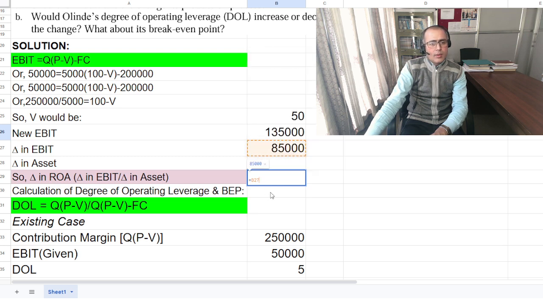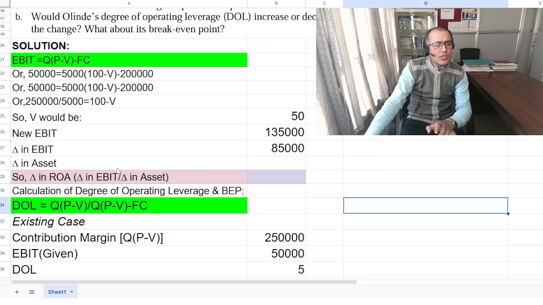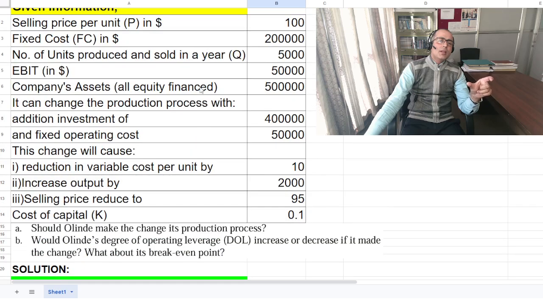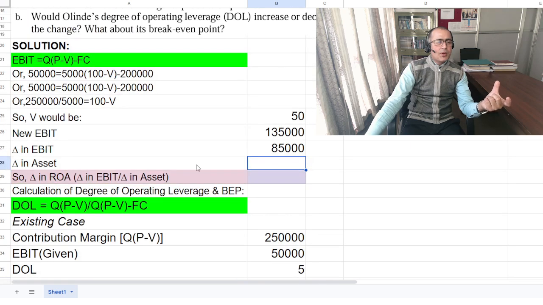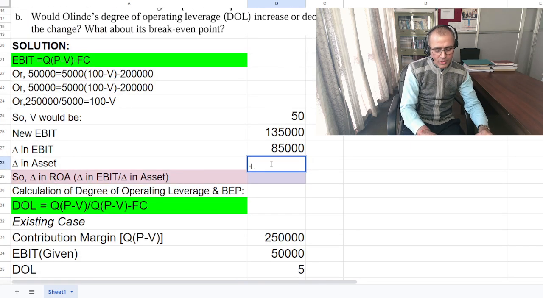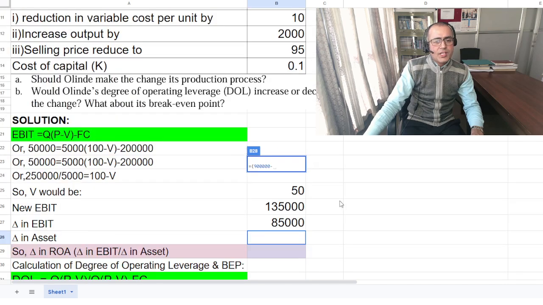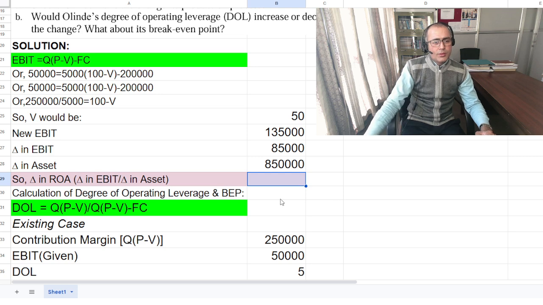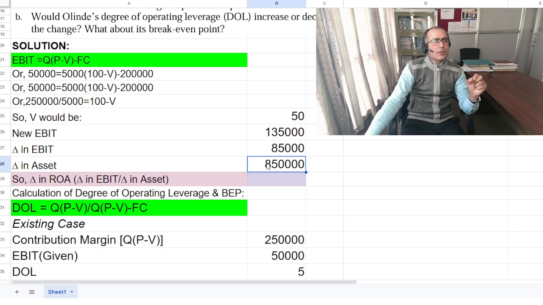I need change in assets. Now what about the change in assets? Yeah, this value is missing here. The company needs to invest an additional 4 lakh. That is why you would have a change in assets of how much here, 9 lakh minus, look at your company's asset, the previous one is 5 lakh. Okay, this is your 8 lakh.